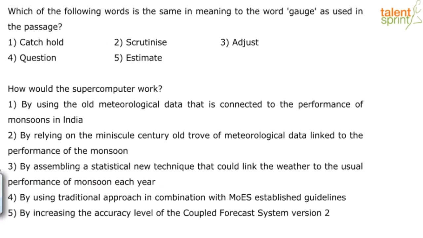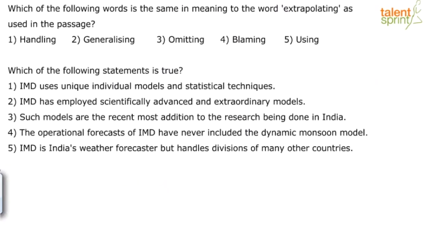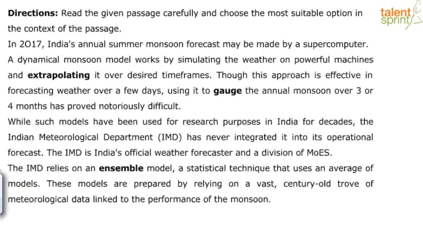Gauge. Gauge means catch, hold, scrutinize, adjust, question, estimate. I don't even have to look at the passage. Gauge means to figure out. We have one more, extrapolating. We may not know this word, so let's go back to the context. Let's understand the options: handling, generalizing, omitting, blaming, using. It comes in the first passage, third line. Let's read. In 2017, India's annual summer monsoon forecast may be made by a supercomputer. A dynamical monsoon model works by simulating the weather on powerful machines and extrapolating it over desired time frames.